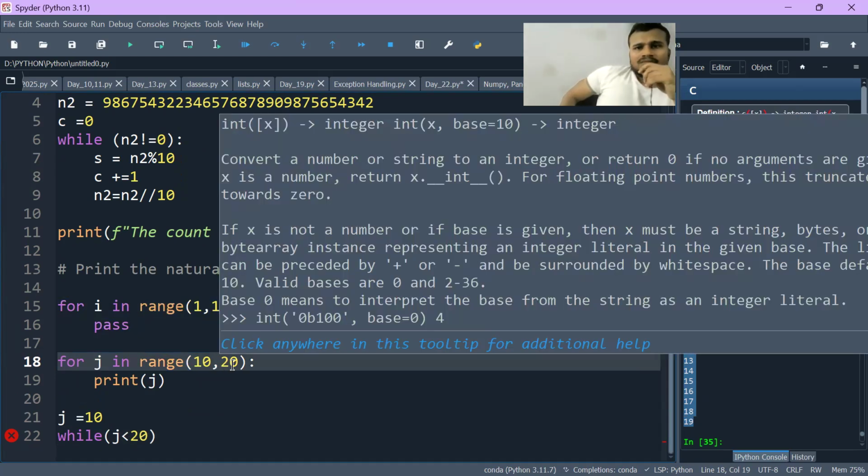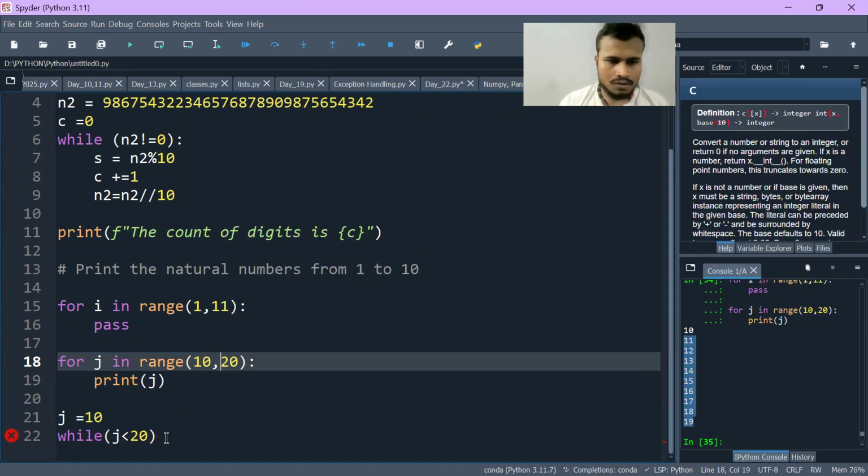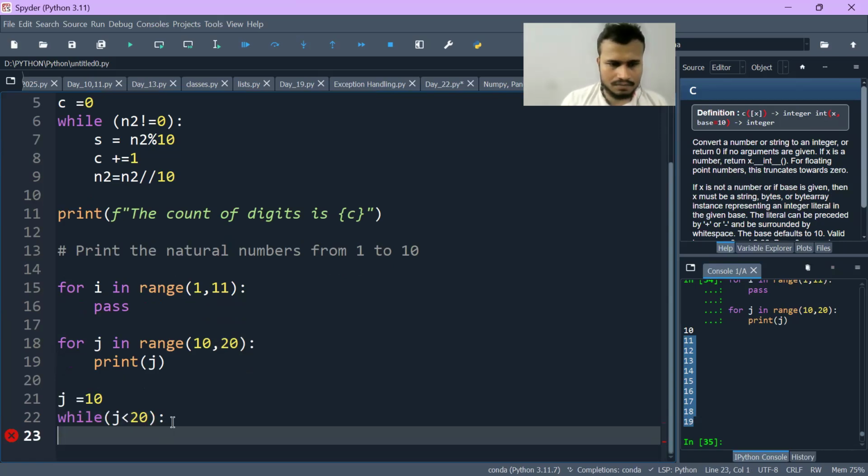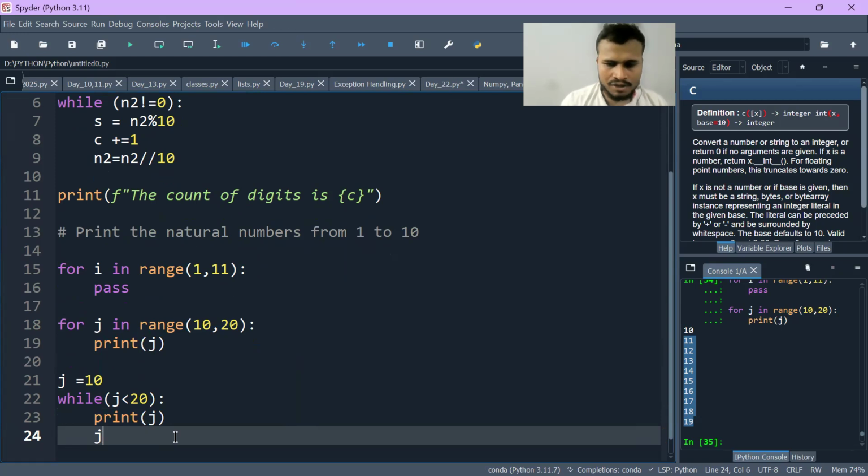And why will it not go? Because I have explained it, the basics behind the range function, why it will not go. And if I use the indentation here, I will write print j, and here I will write j plus equal to 1.